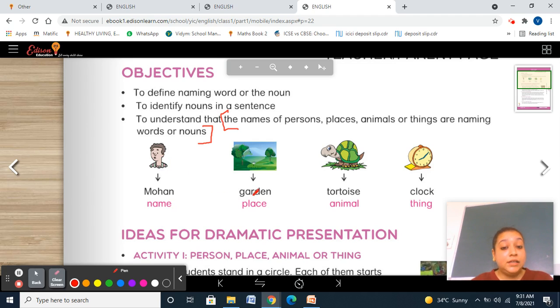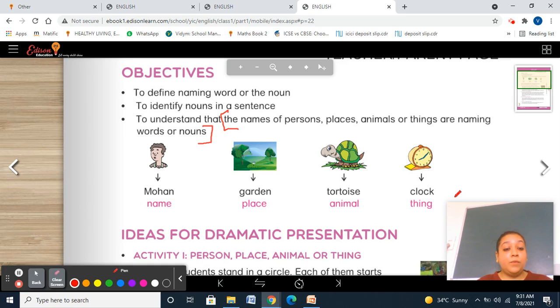Garden is a place. That is place noun. Then tortoise. Tortoise is an animal. So animal noun. Clock, thing noun. Phone, thing noun. Pen, thing noun. Okay. Your home, place noun.